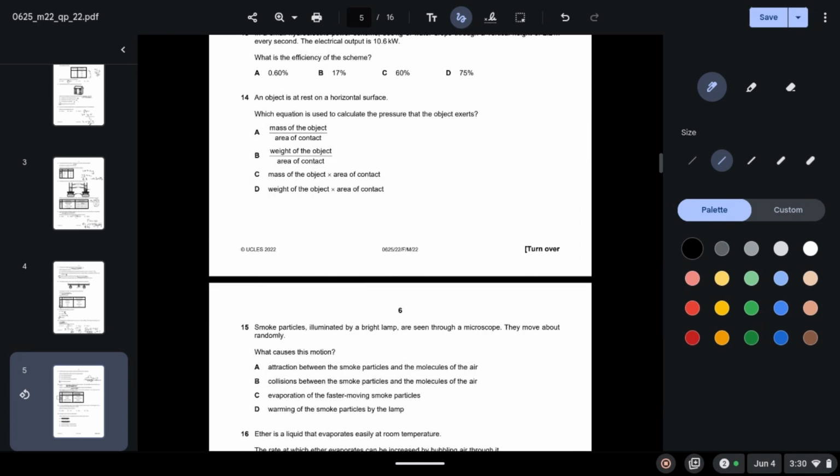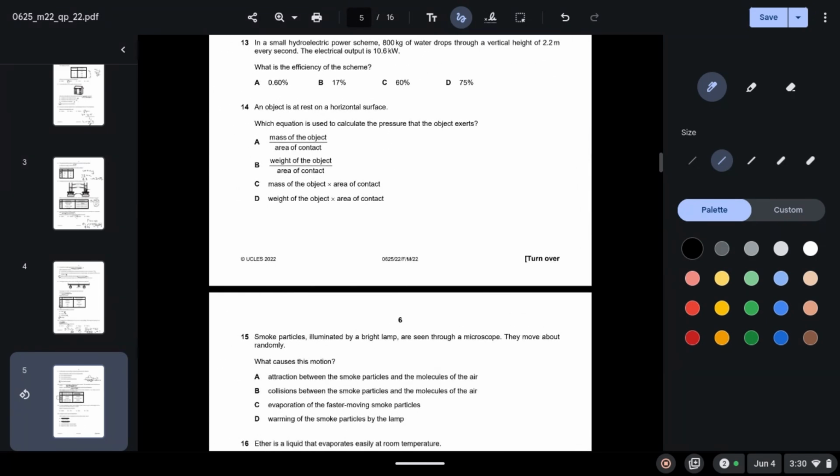Question 13. In a small hydroelectric power scheme, 800 kilograms of water drops through a vertical height of 2.2 meters every second. The electrical output is 10.6 kilowatts. What is the efficiency of the scheme? So we know the formula for efficiency is useful output over useful input times 100.